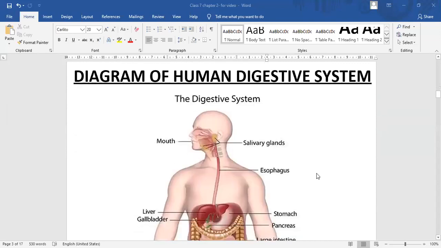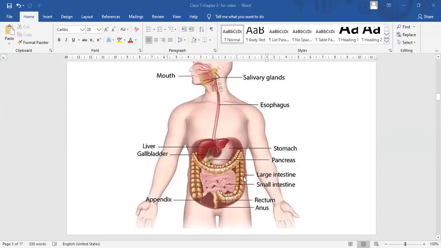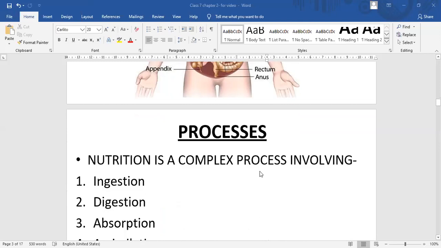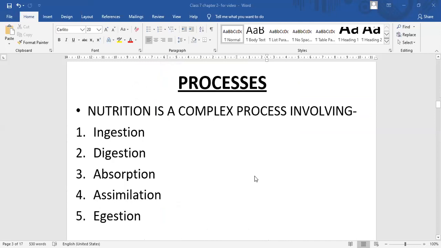You can see the digestive system of human beings: mouth, salivary glands, esophagus, liver, gallbladder, stomach, pancreas, small intestine, large intestine, appendix, rectum, and anus. Now, the process. Nutrition is a complex process involving 5 steps, and the complete process is known as holozoic process. Ingestion means taking food inside. Digestion, absorption, assimilation, and excretion.